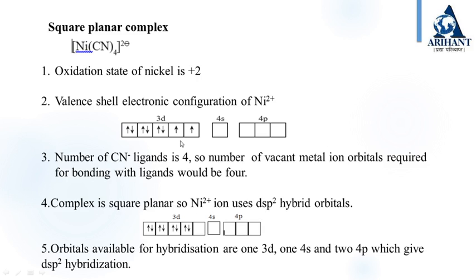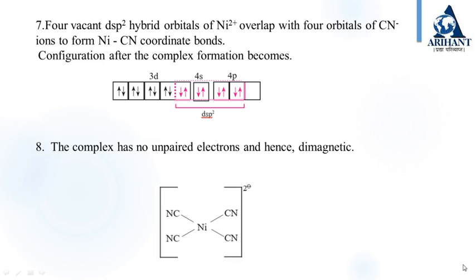Why is it so? Because the 3d electrons get paired. So we will have one d orbital vacant, one 4s orbital and two 4p orbitals. So this is dsp2 type of hybridization. So the geometry of the complex will be different.